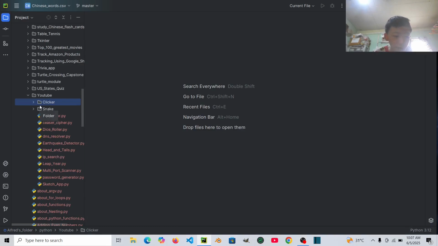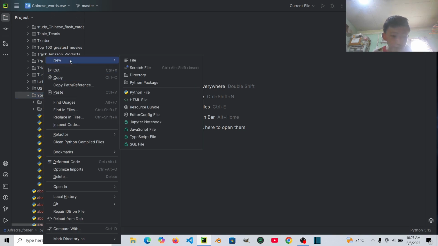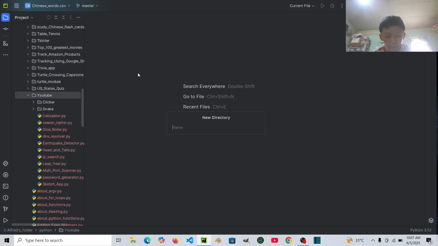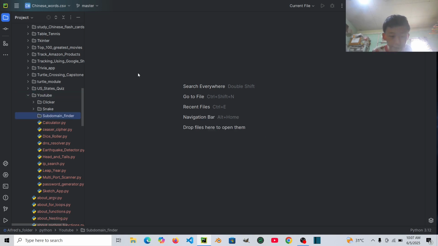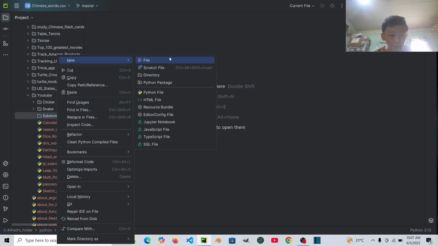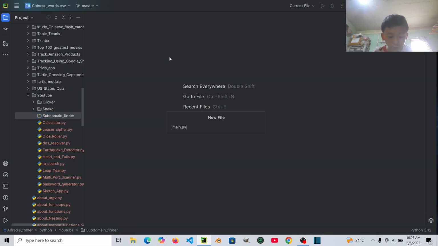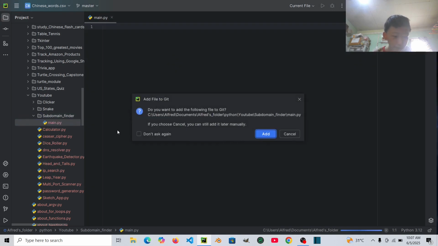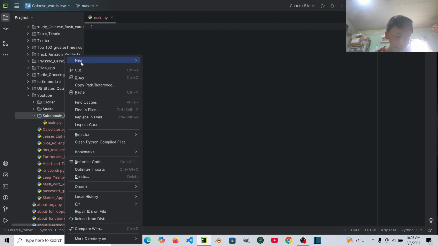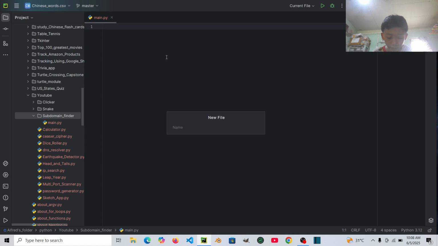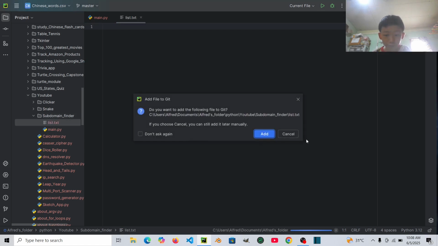Subdomain Finder. So first, to start, let's create a directory called Subdomain Finder. Then let's enter it. Then let's create a new file called main.py. This will be the main. Then let's add another file called list.txt. It will be a text file.